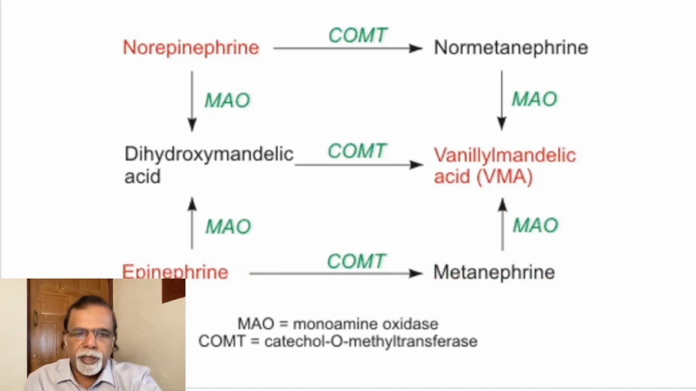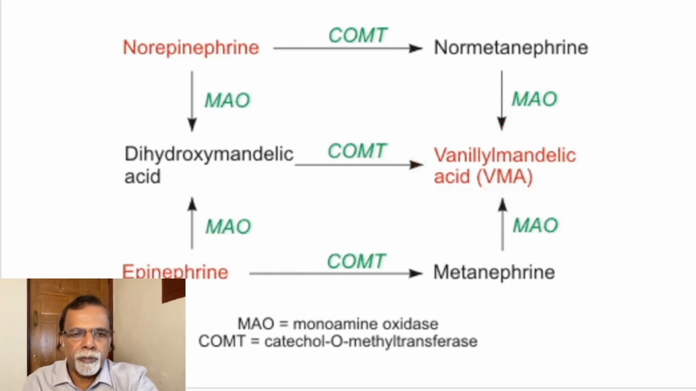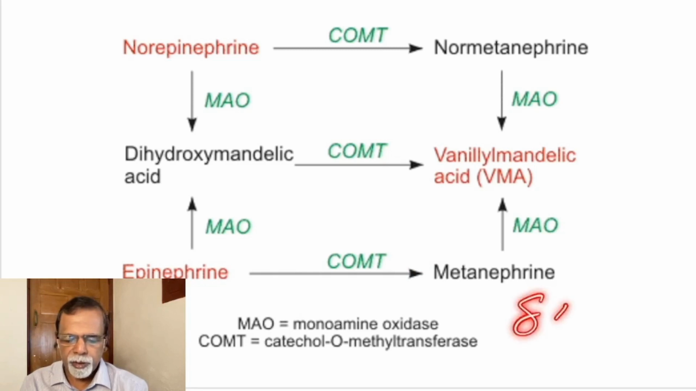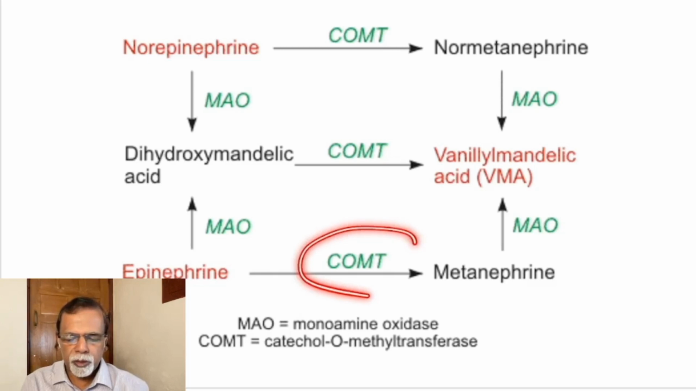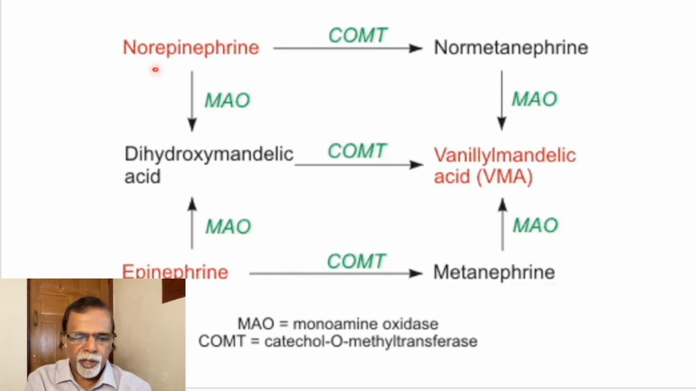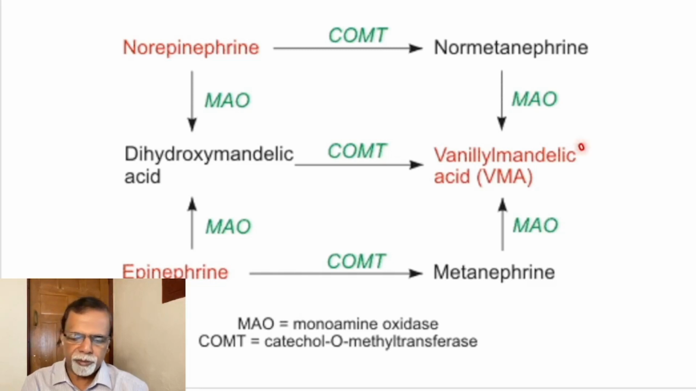So that is why we check the VMA to see whether there is an increased secretion of adrenaline in cases of pheochromocytoma, or you check the metanephrines, which is a better checkpoint, because we have already mentioned that 80% of the secretion of the adrenal medulla is epinephrine. So epinephrine acted upon by COMT forms metanephrine. Norepinephrine acted upon by COMT forms normetanephrine. MAO converts both of them to VMA.